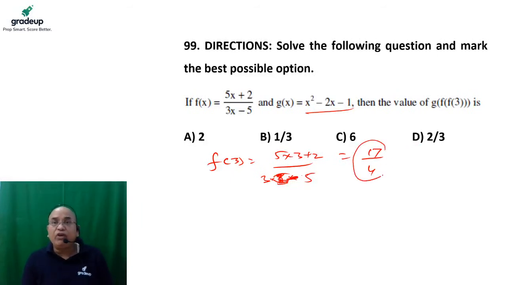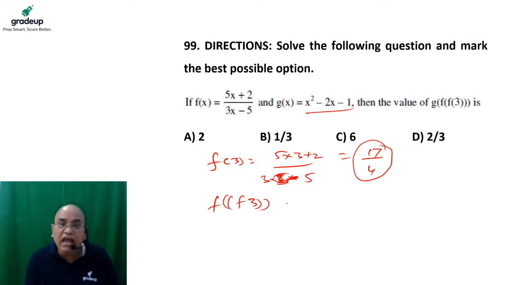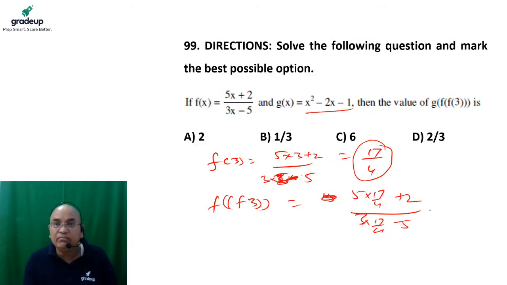Put the value of f of 3 in f. If I put the value of f of 3 in f, I will have 5 into 17 by 4 plus 2 upon 3 into 17 by 4 minus 5. The numerator is 17 times 5 is 85, plus 8, 93 by 4. The denominator is 17 times 3 is 51 minus 20, 31 by 4. So 93 by 31, it is nothing but 3.